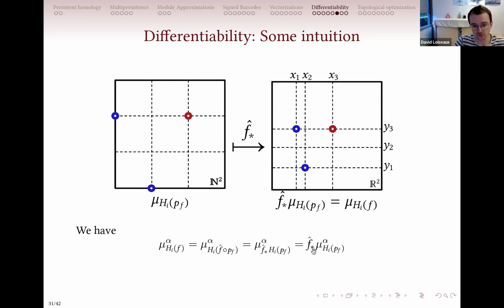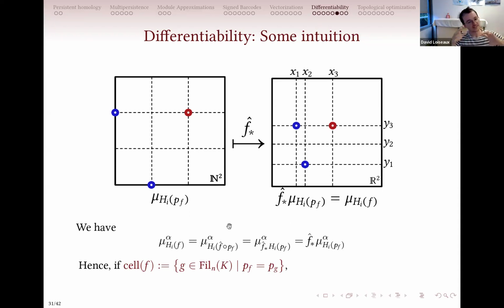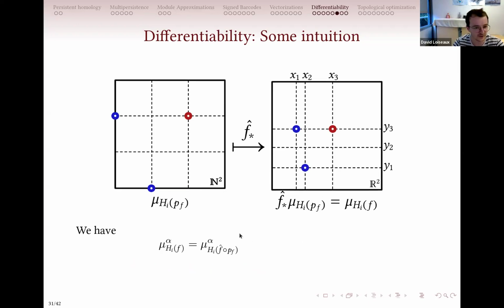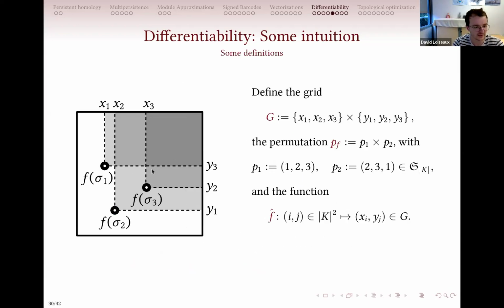So mu of f is equal to the push forward for this f hat of the measure that you get for this permutation given by f. And now you can define a cell for this function f to be the filtration values, the filtration g's, such that the permutation for each parameter, meaning the order of each simplex here for each parameter, is the same for f and g.